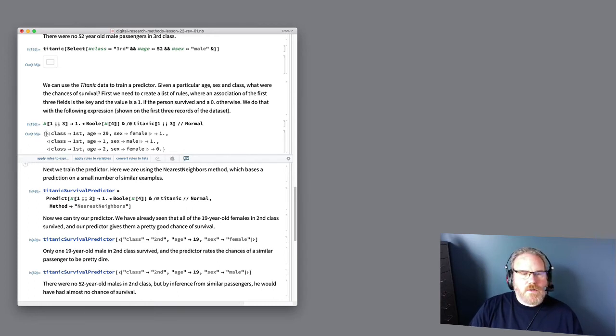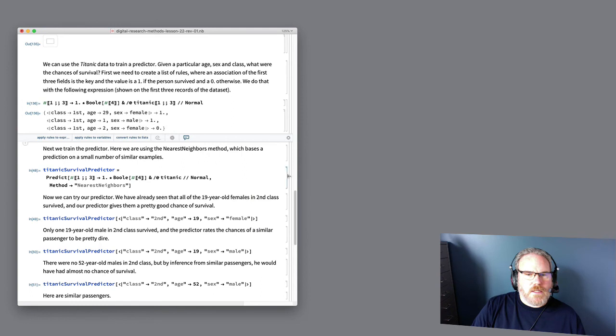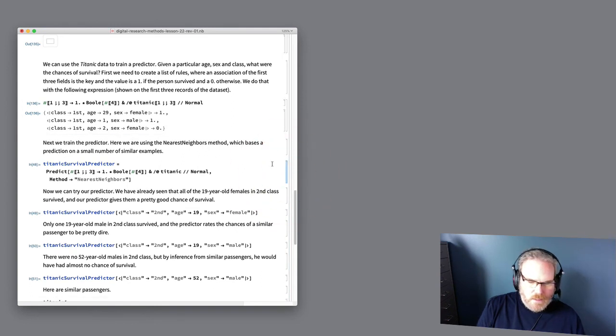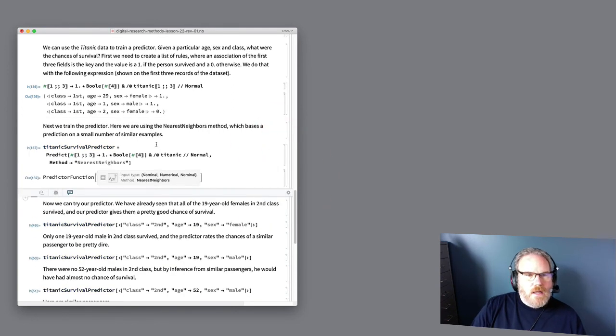The first association, first class, 29-year-old female person survived. First class, 1-year-old male person survived. First class, 2-year-old female, the person did not survive. So this is our training data set. It's going to look like this. So we train a predictor, and we're using a method called nearest neighbors. And what nearest neighbors does is it predicts a particular request based on the examples that are closest to it.